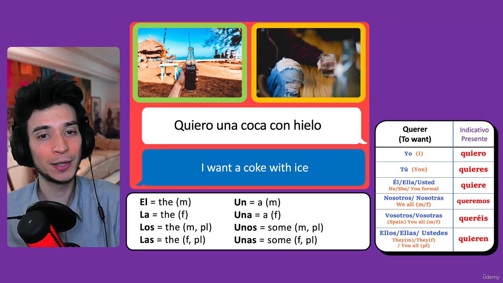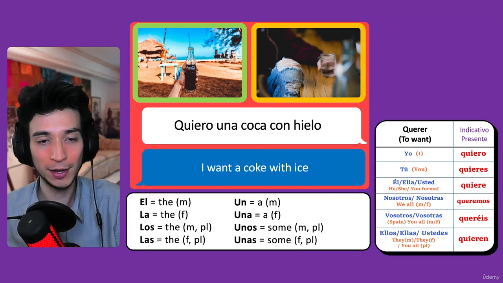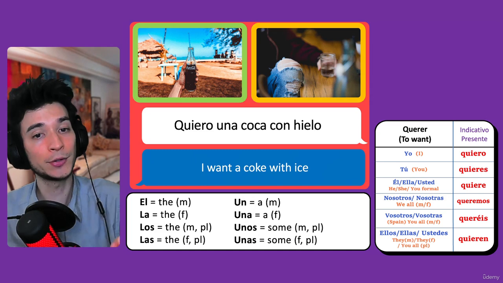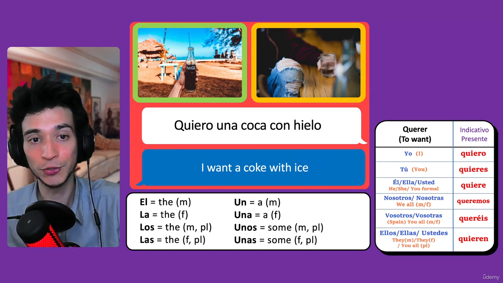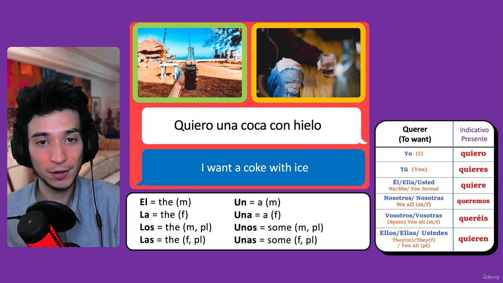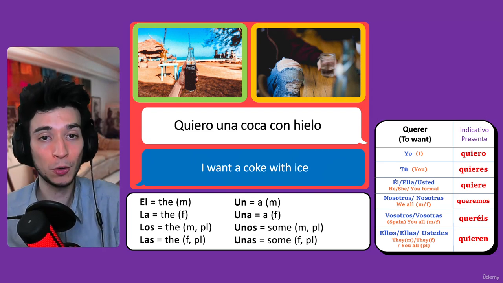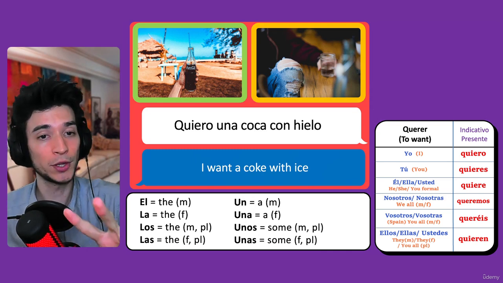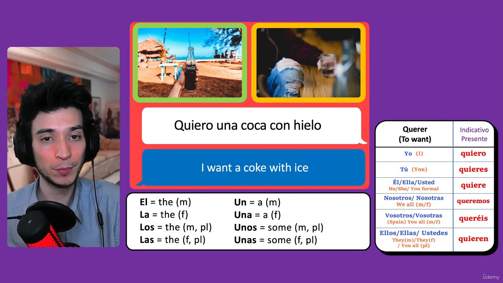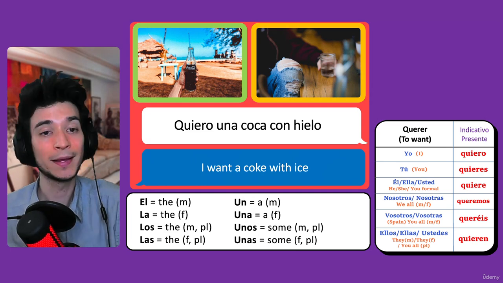Maybe in other countries they might say Coca-Cola, or quiero una Coca-Cola con hielo. But you can actually just say Coca-Cola and they still understand, but we just abbreviate it to coca. I want a Coke. Quiero una coca con hielo, or quiero una Coca-Cola con hielo. Both are actually correct. But the one I hear the most is coca, the abbreviation.